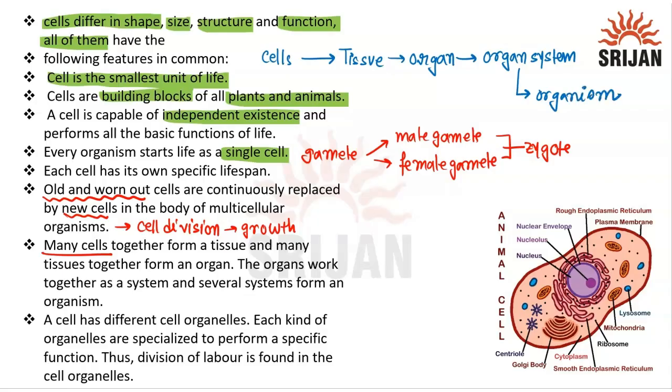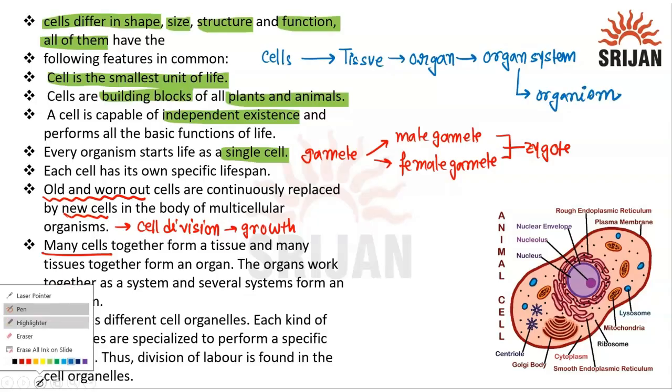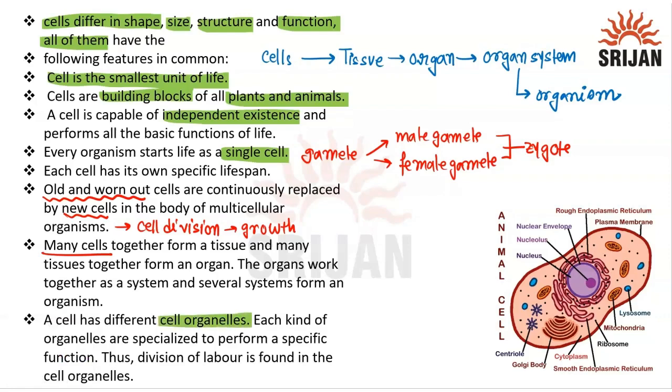Now, cells also have several cell organelles, like the nucleus, lysosomes, mitochondria, ribosomes, Golgi bodies, and smooth or rough endoplasmic reticulum. These organelles in a single cell help in the division of labor. They are doing several functions.